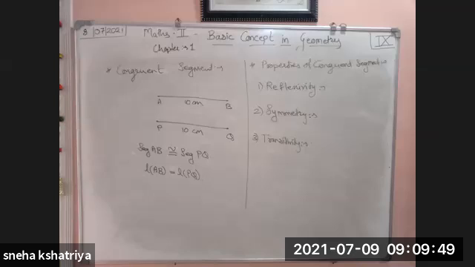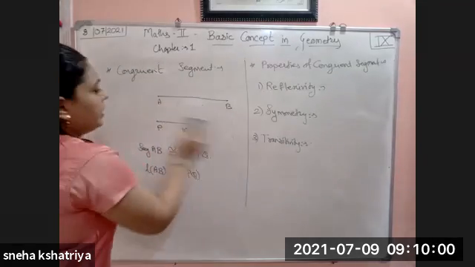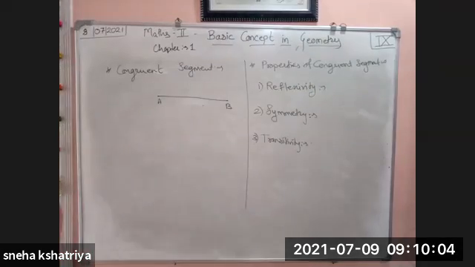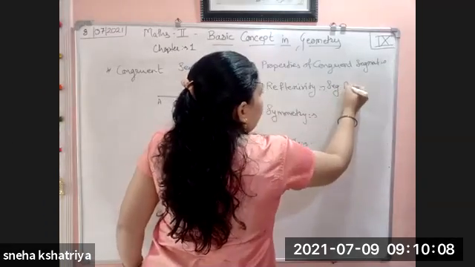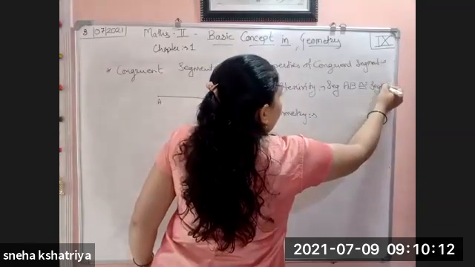First is reflexivity. What do you mean by reflexivity? That if a segment is there, it is congruent with itself. Let us consider this example only. If segment AB is there, then segment AB is congruent with itself. Segment AB is congruent with segment AB.